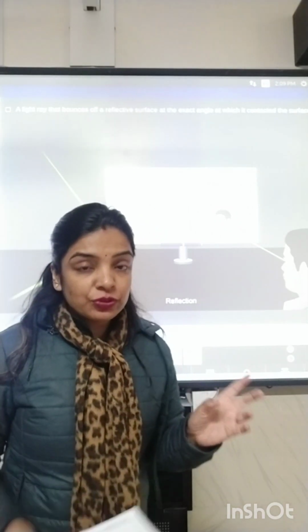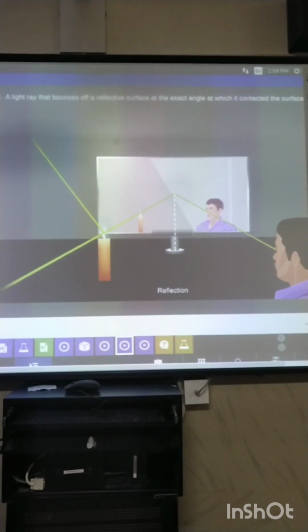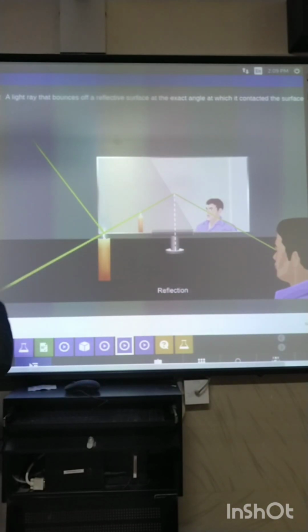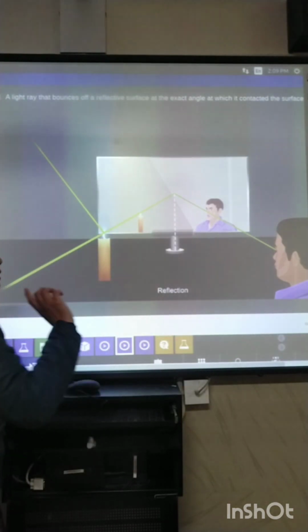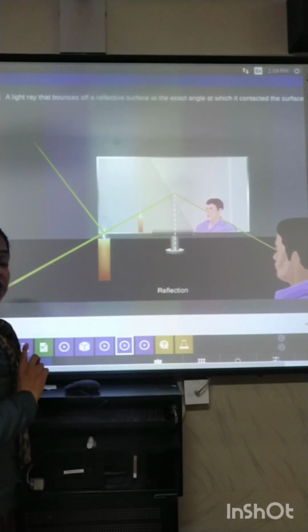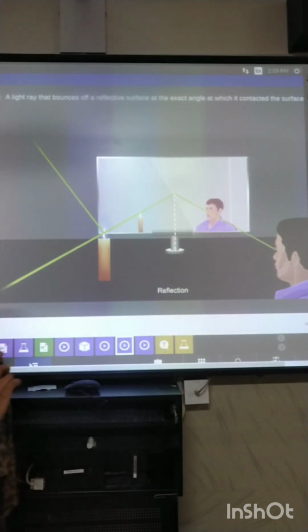Now the first question which was discussed is, state the laws of reflection. In this diagram, the light ray which is coming from the candle is the incident ray, and when it is bouncing back, that is the reflected ray. The reflected ray is entering into the observer's eyes, and this imaginary perpendicular is the normal.